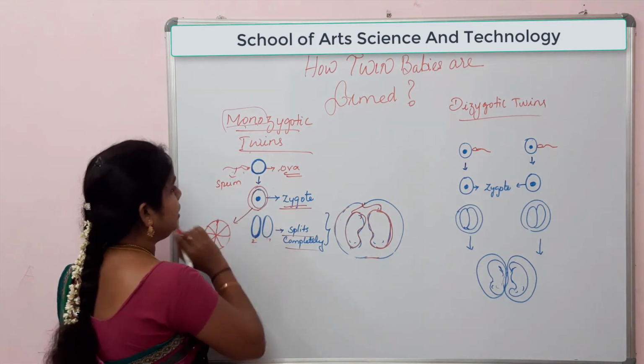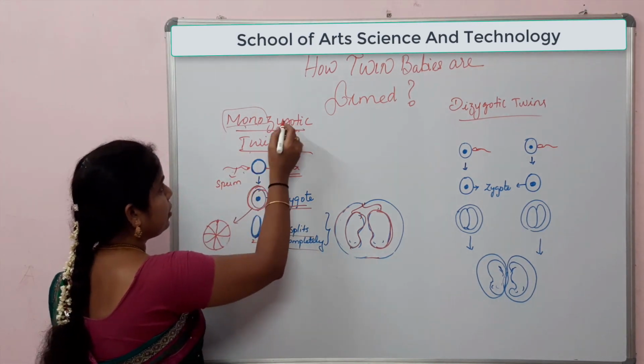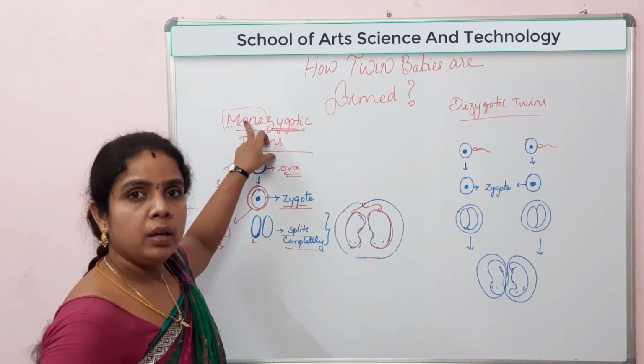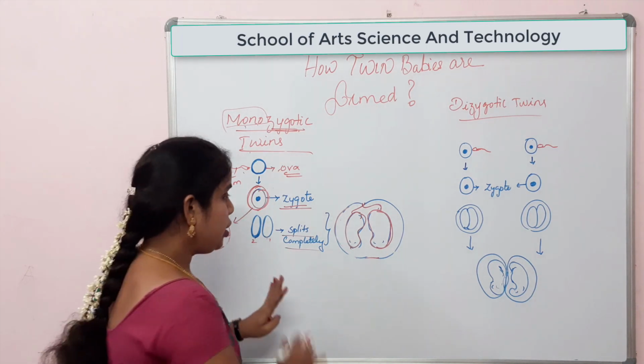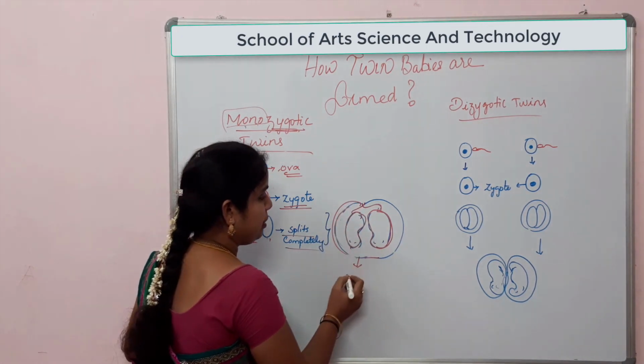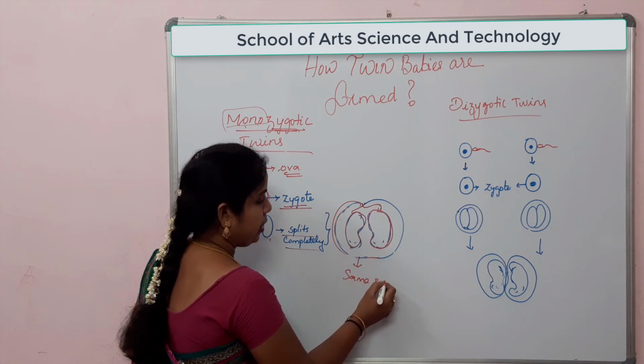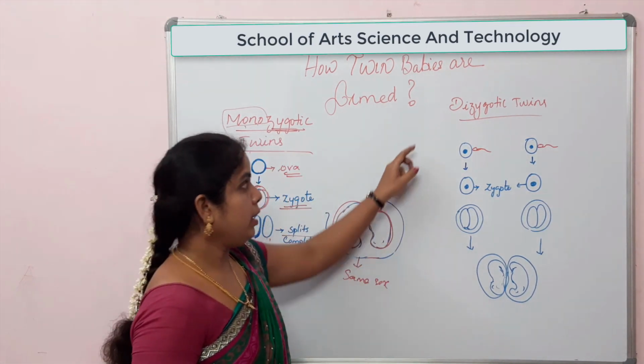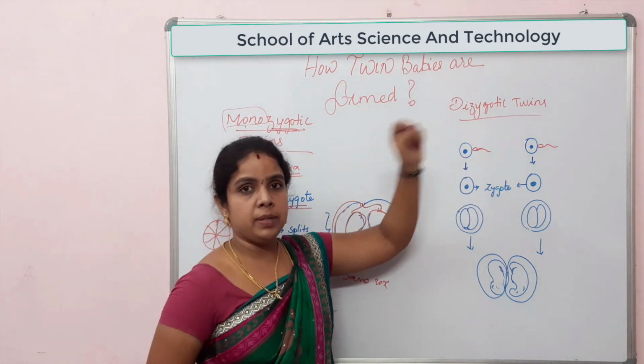Mono means single, so from a single zygote twins are formed. Because of that, the term monozygotic twins is given. Usually these monozygotic twins will be the same sex and they will share the same genetic constitution. Okay, let us talk about dizygotic twins.